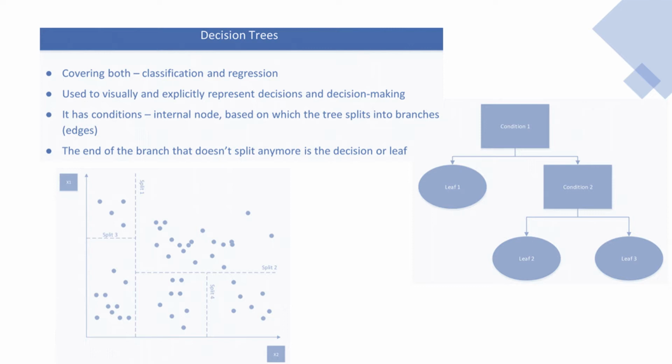So we are asking whether a certain condition holds for our data. For example, we are asking if our x is larger than, let's say, 2, and if it's not, then we have a certain decision. We say, okay, our output data will be this much. Otherwise, we go to condition 2 where we ask, is our x value, for example, larger than 7, and if it's not, then we have a terminal leaf where we say the output value is this much. Otherwise, we go to another leaf where we say, for example, the output value is something like that.